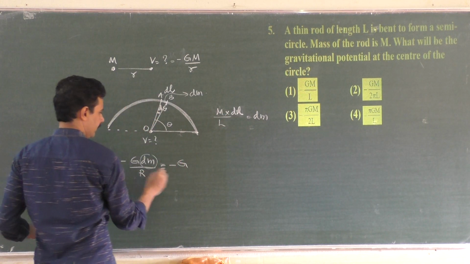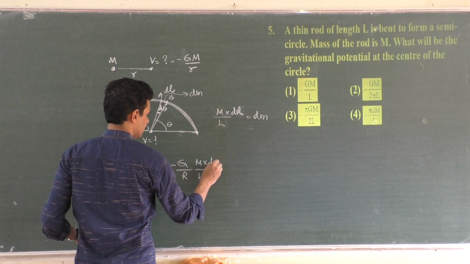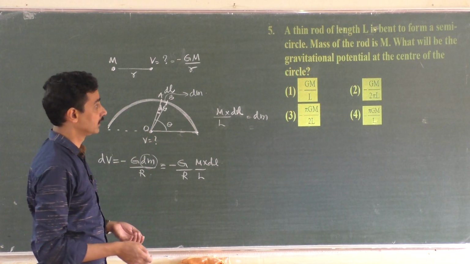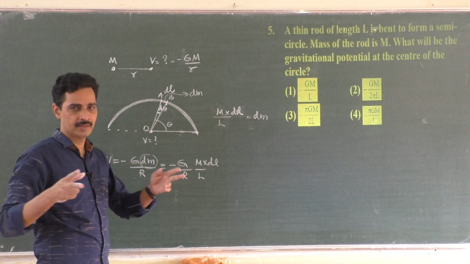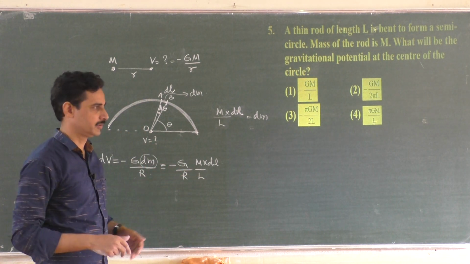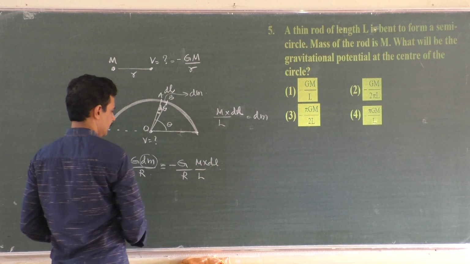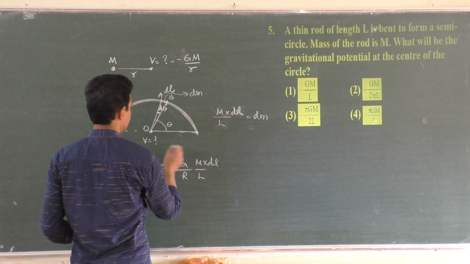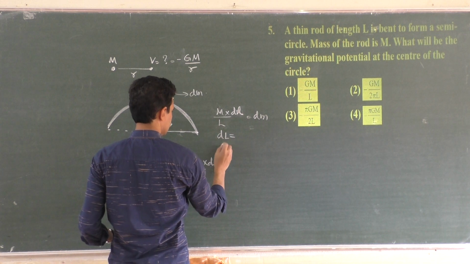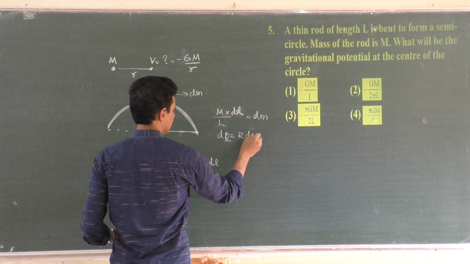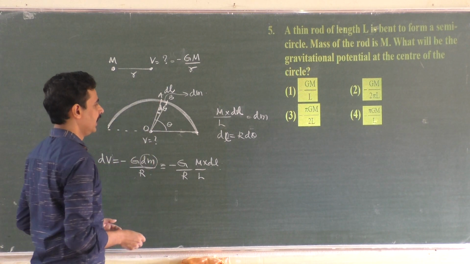So I can change this as minus G by r into dm. Full length L has a mass m, because the mass is uniformly distributed, a uniform rod. Whatever way you cut it, mass is equally distributed according to the length. So m by L into dl. Now dl can be expressed in d theta. dl is equal to r d theta. Arc length is equal to radius into the angular displacement, r d theta.